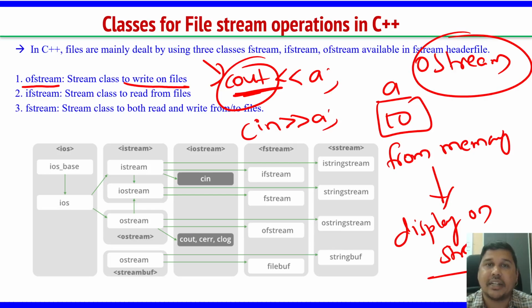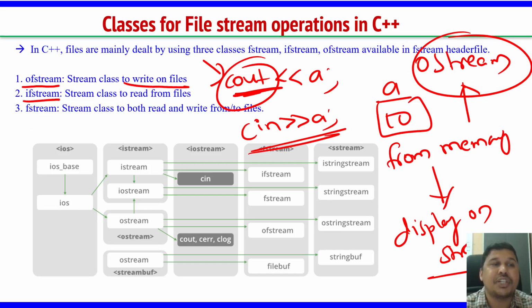That meaning is matching with cin, no? But here with file streams it is a little reverse. The ostream class generally takes from memory and displays on the screen, while ofstream takes the content from the screen and puts it inside the file.